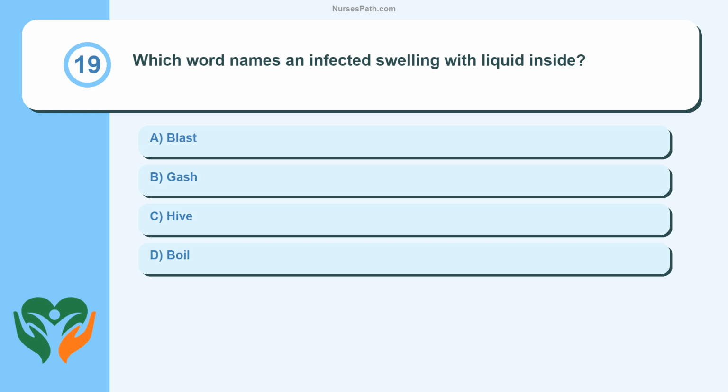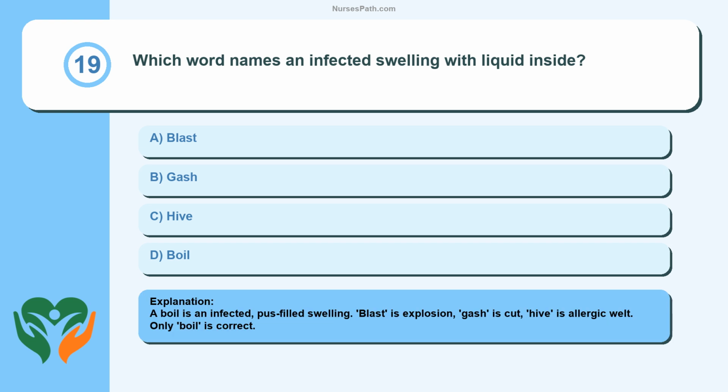Question 19. Which word names an infected swelling with liquid inside? Blast. Gash. Hive. Boil. A boil is an infected, pus-filled swelling. Blast is explosion, gash is cut, hive is allergic welt. Only boil is correct.